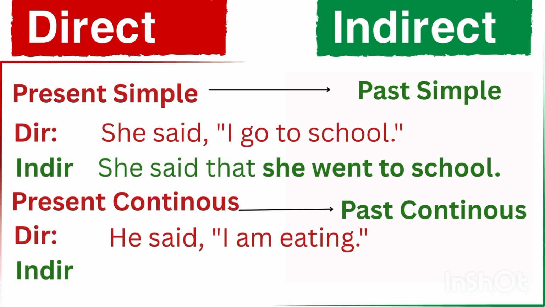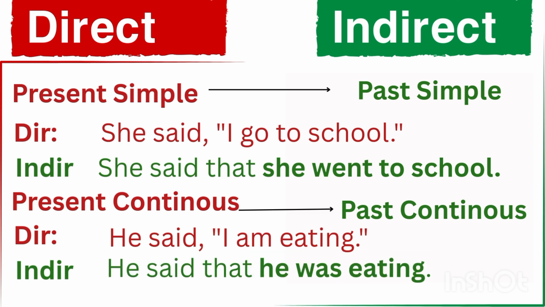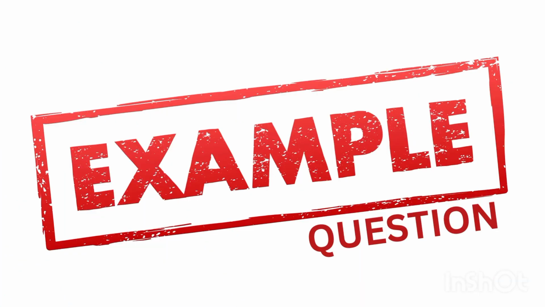He said, "I am eating." Now we will use the past continuous tense in indirect speech. He said that he was eating. You can clearly see there are no quotation marks and we use the past continuous tense in indirect speech. Next, let's move toward the example questions.